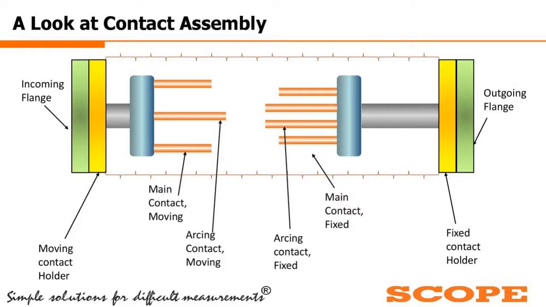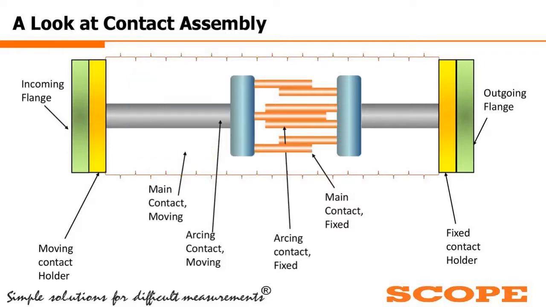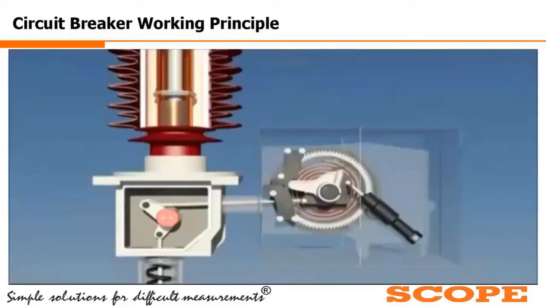So it is a male-female combination, and when the breaker closes, what happens? One part gets inserted into the other, and the breaker closes. This is in short how the breaker operates. Now let us see the video to check how the actual operation takes place.